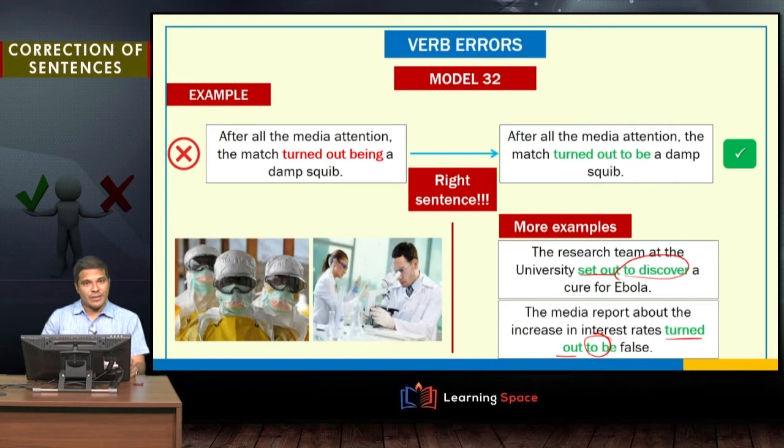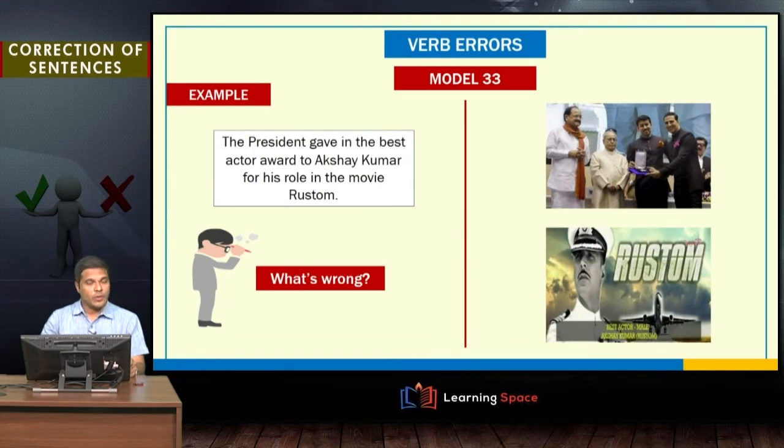As you are aware, language has grammar, any language has grammar in fact, and the grammar is a set of rules and we should know the rules to be able to use them. And as non-native speakers of the language, sometimes we could be confused with these rules, but with practice you can master them. Let's look at the next model, model 33.